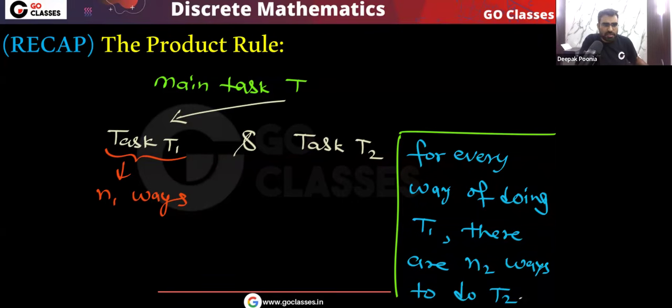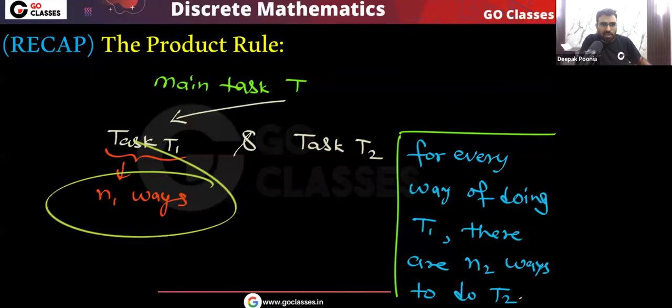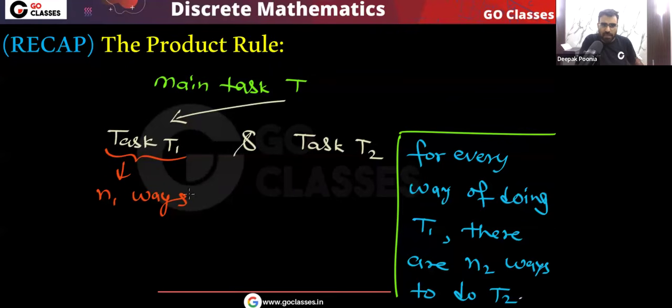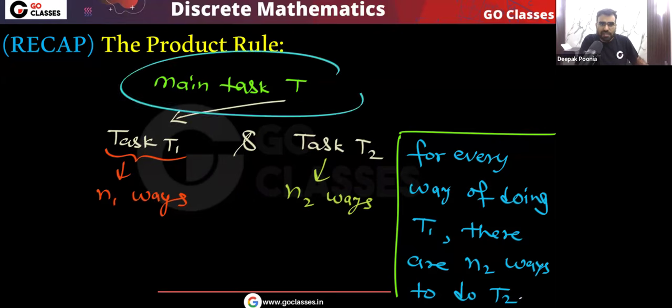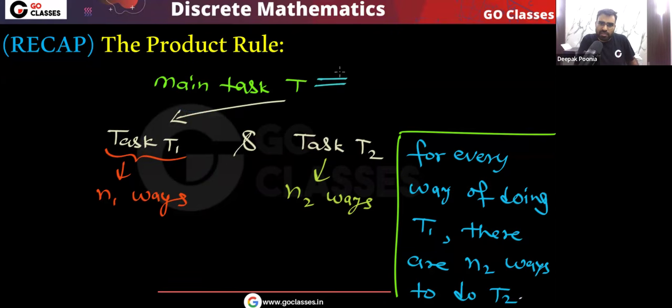So you can see that to complete this task T1, there are n1 ways. Now, once this task T1 is over in any of these n1 ways, then for each of these n1 ways of doing the task T1, let's assume that there are n2 ways to do task T2. Now, in this situation, how many ways are there to complete the main task T? The number of ways to complete the main task will be n1 multiplied by n2. So this is called the product rule.